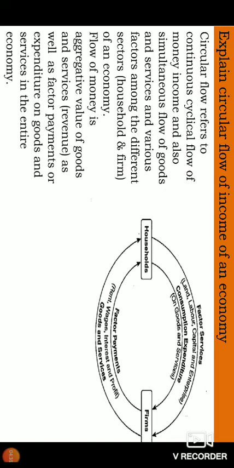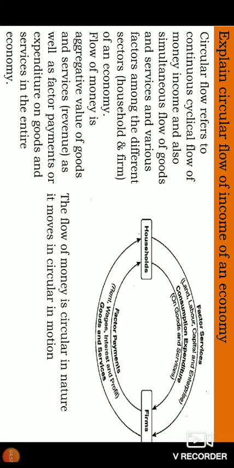So the flow is happening in 3 ways. One is the aggregate value of goods and services in the form of revenue to the firms, as well as the factor payments, that is income to the factors, as well as the factors making expenditure, and it goes as income to the firm. It happens in the economy.